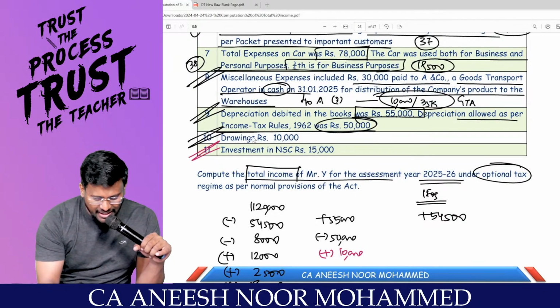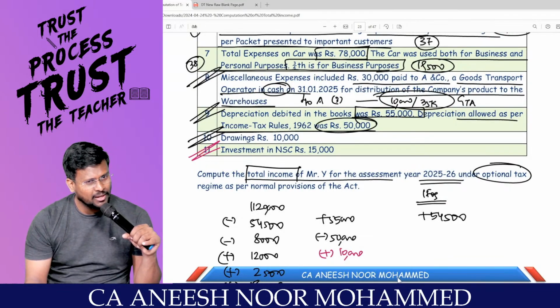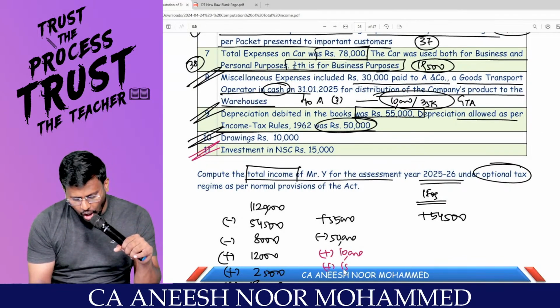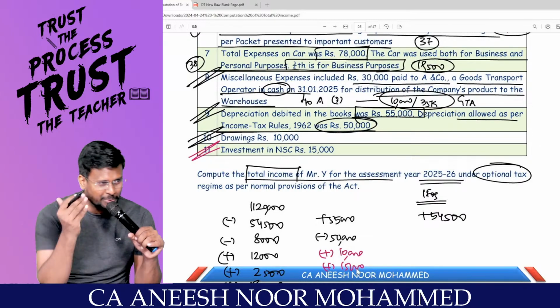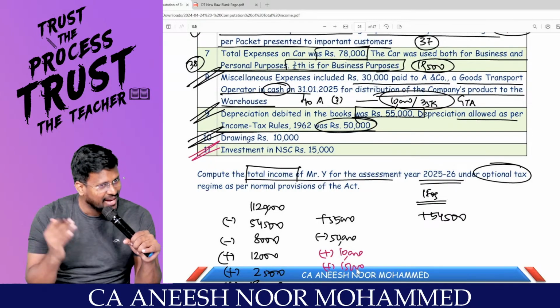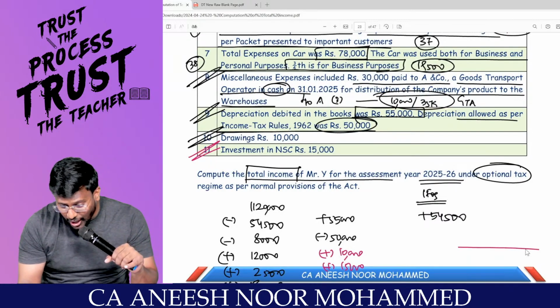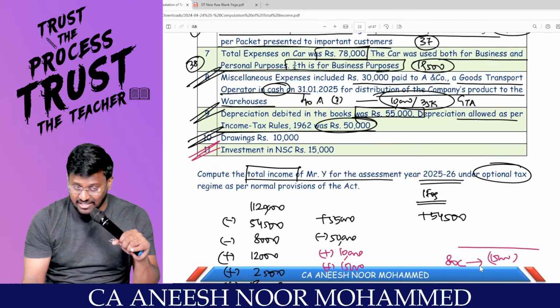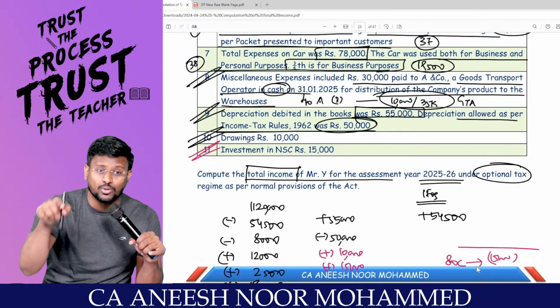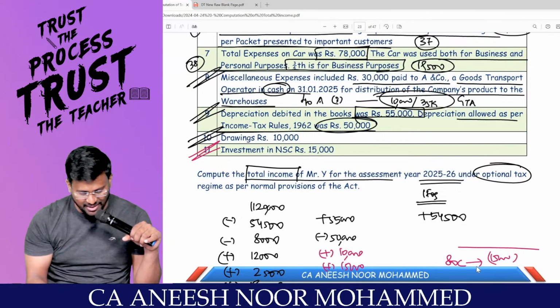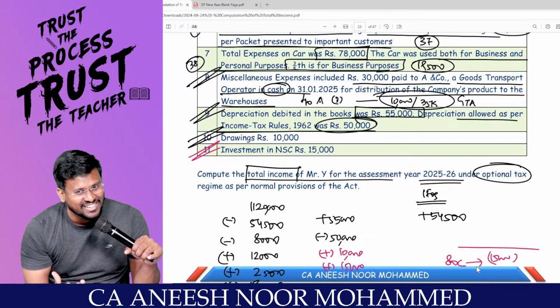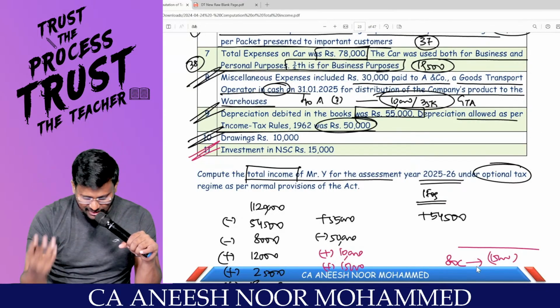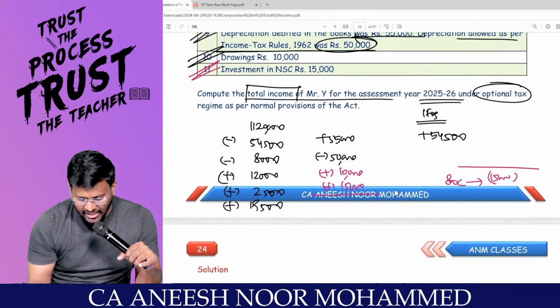And investment in NSC, 15,000. My dear lovable students, this also has been debited to the P&L account. Should be added back. And you have to claim it as a chapter 6A deduction under the heading 80C, since I am traveling through the optional tax regime. Enna or arivu? Enna or alagu tax ku? So I am first finalizing the PGBP, man.